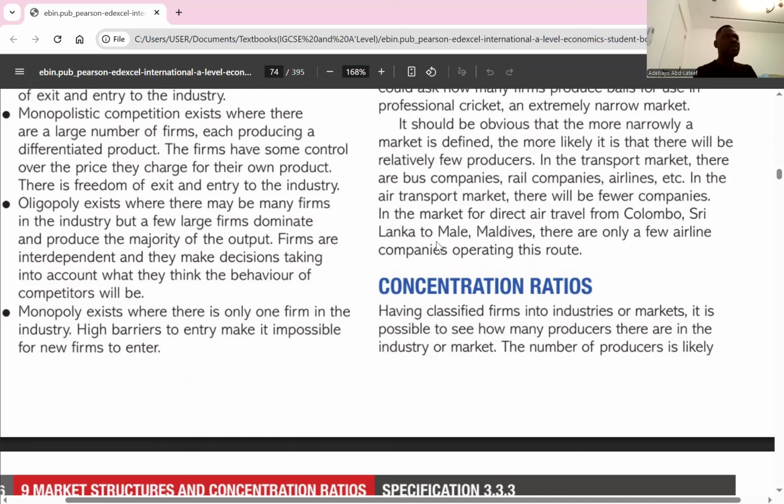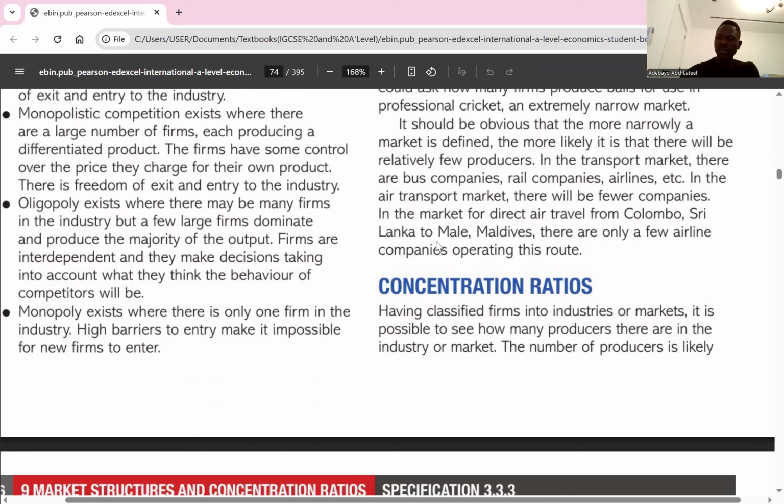An example of monopolistic competition is maybe the schools we have here. We have the Canadian International School, which has a different curriculum to IKS, which has a different curriculum to maybe SMS and ISM. They have different curricula, so they can be considered as monopolistic competition. I think it's clear. Yeah.